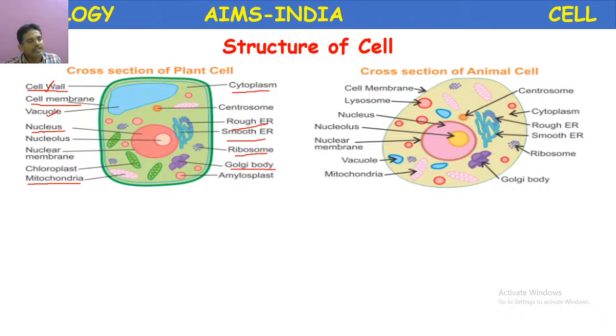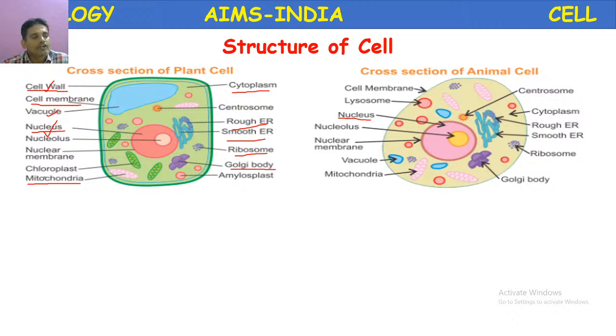Nucleus, it is a very important structure, which is the most prominent structure in the cell. Commonly I am telling, the nucleus is the most prominent structure in the cell, which is visible in the microscope very clearly. This nucleus is also called the cell brain. It controls almost all functions of the cell.